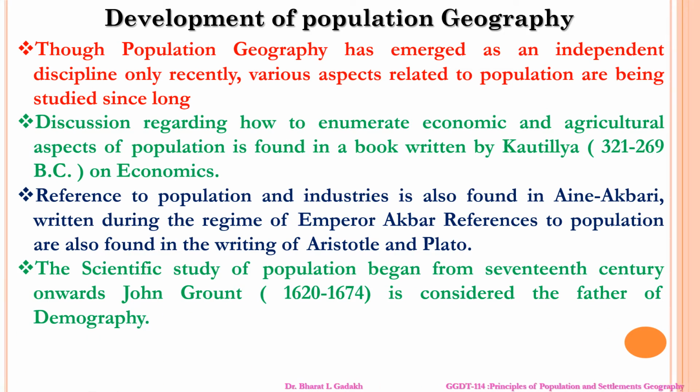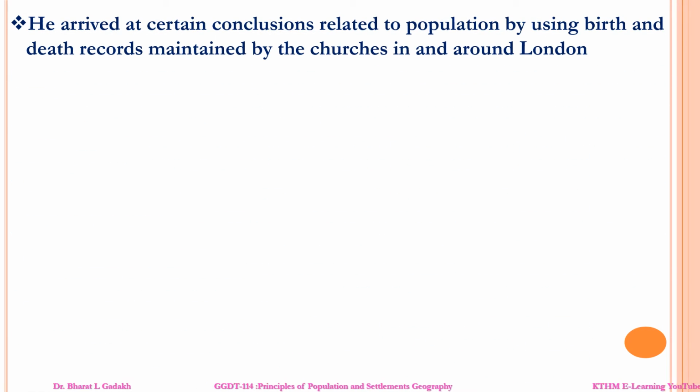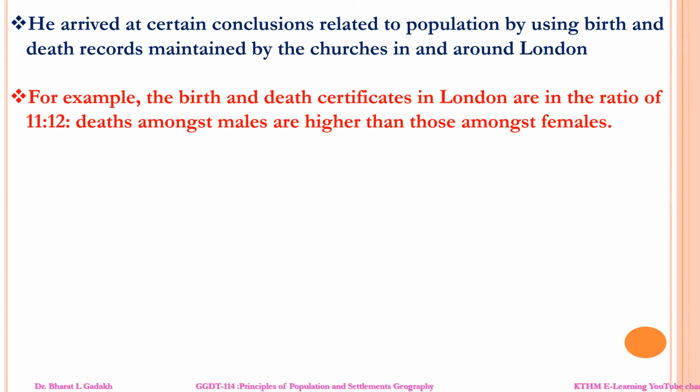The scientific study of population began from the 17th century onward. John Graunt, 1620 to 1674, is considered the father of demography. The more important thing to be discussed here is that he arrived at certain conclusions related to population using birth rates and death rates. Records were maintained by the church in and around London. For example, the birth and death certificates in London were in the ratio of 1 to 1.20.